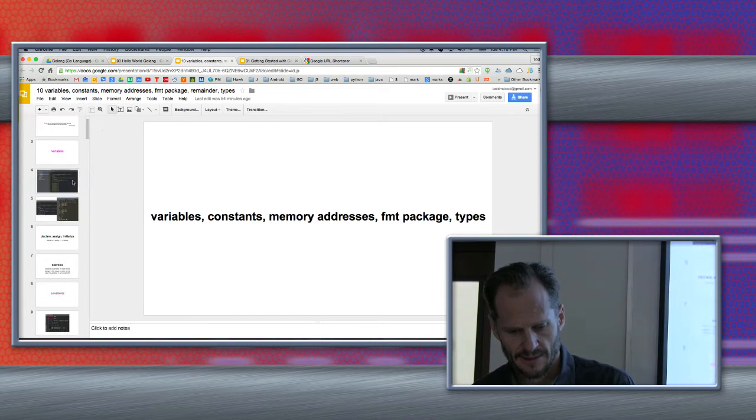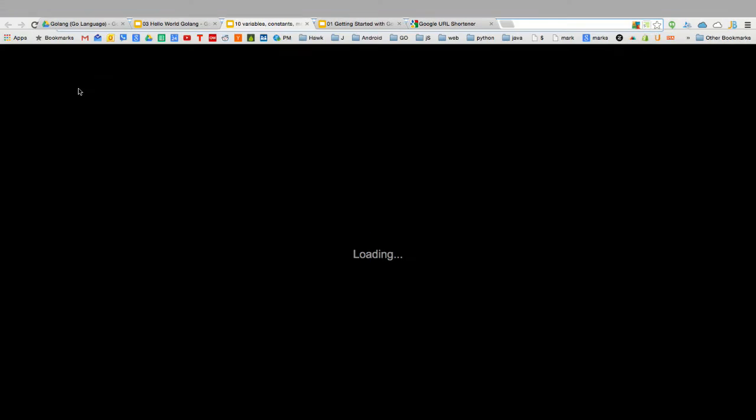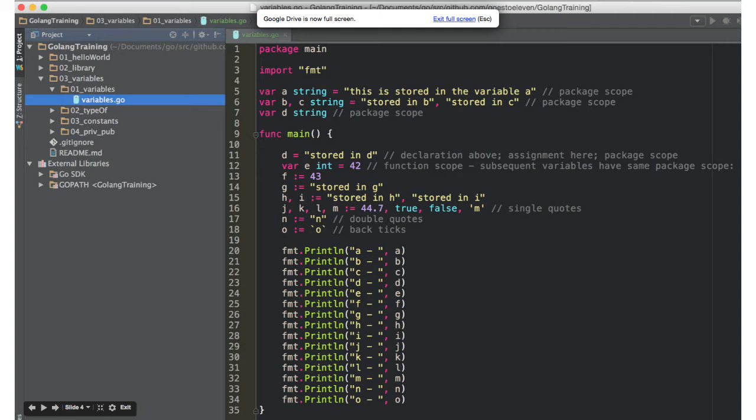Let's see, what do we got here? So here's how you declare variables, and let me just view present so it's a little bit larger. That's how you would declare variables. Same thing: package main, importing fmt, var a string is equal to... That's kind of funny for people when they first start working with Go. In other languages, a lot of times the type was in front of the variable name, so it might be var string a, but in Go they put the variable type after the variable name.